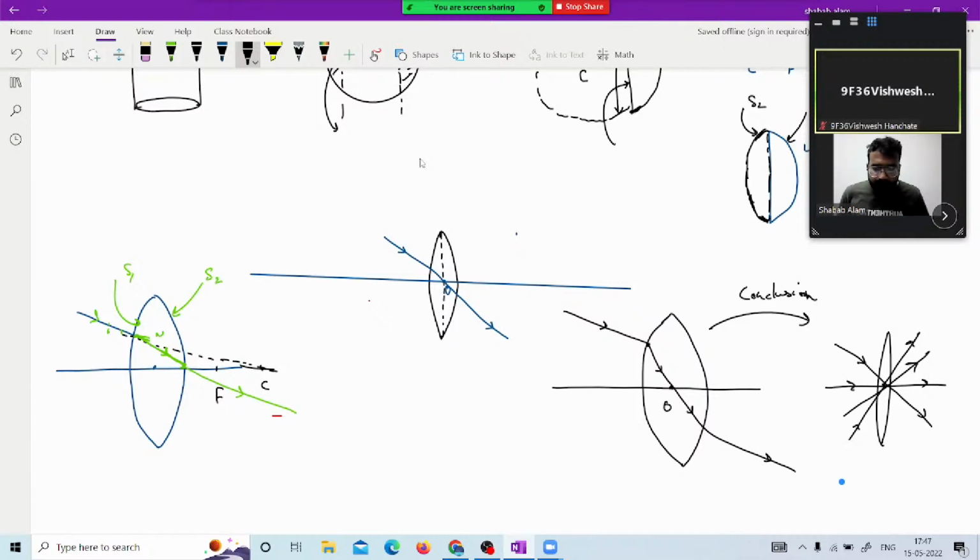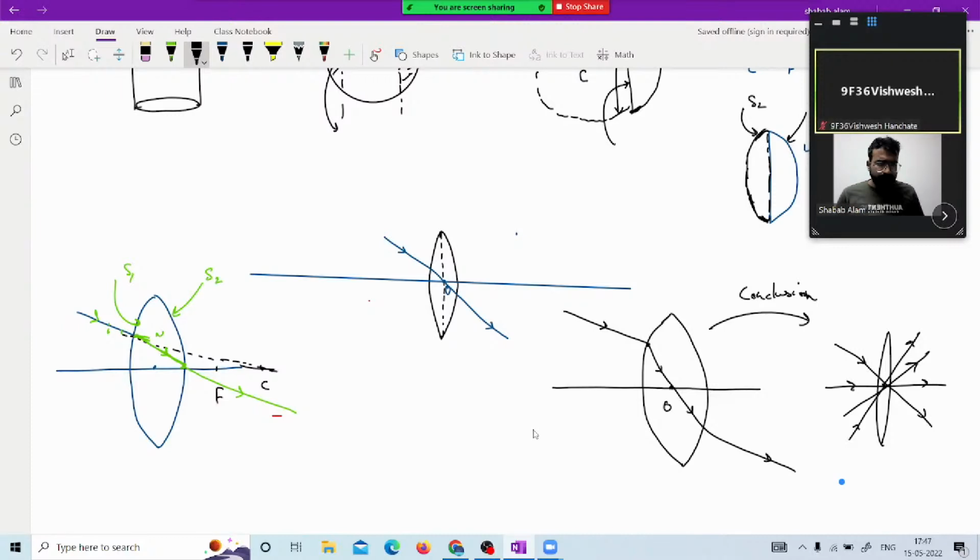Now we have understood that if any ray is passing through an optical center, definitely it will have a straight path. This is one of the laws we have talked about, when a ray of light passes through the optical center of a bifocal spherical lens. This is one kind of nature of the lens.